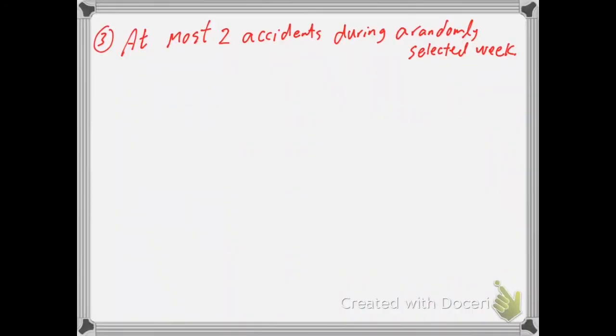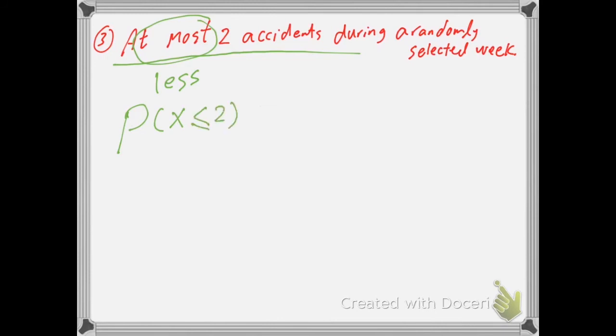Here, an extra required: we have to find the probability that at most 2 accidents will happen per week. This phrase at most means less than or equal. Then I want to compute the probability of x less than or equal to 2, and this is equal to the probability of 0 plus the probability of 1 plus the probability of 2. To compute each one of those, you should use the formula.